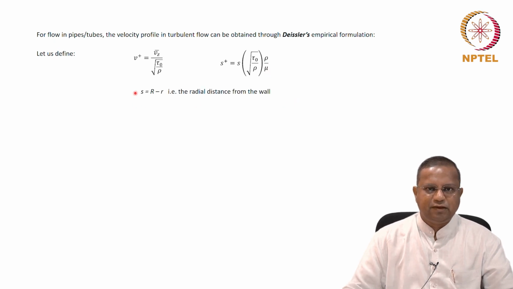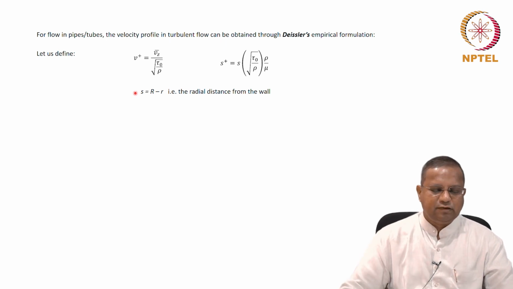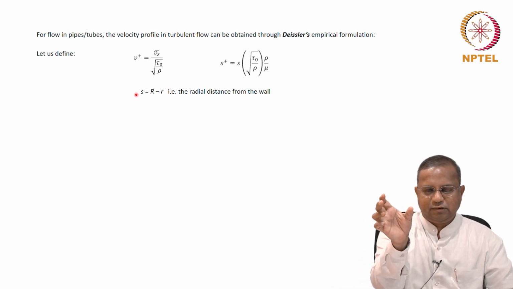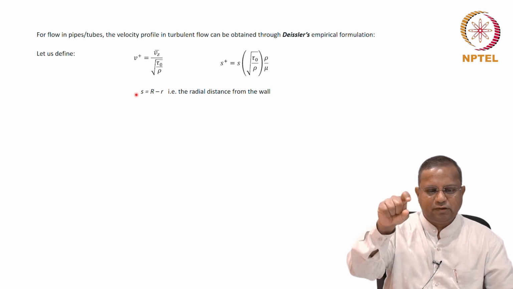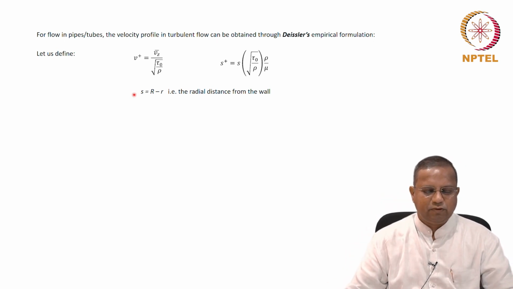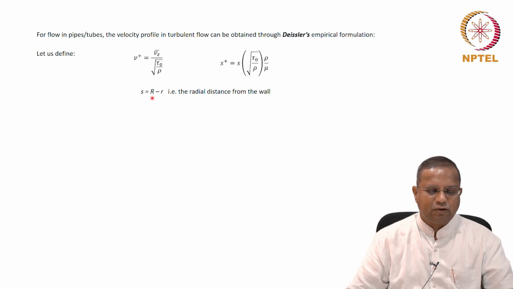And S is nothing but the differential distance, that is, you take the wall radius and you subtract the radial distance from it. Okay, R, the wall radius, minus the radial distance, or the radial distance from the wall is represented by S. Okay.